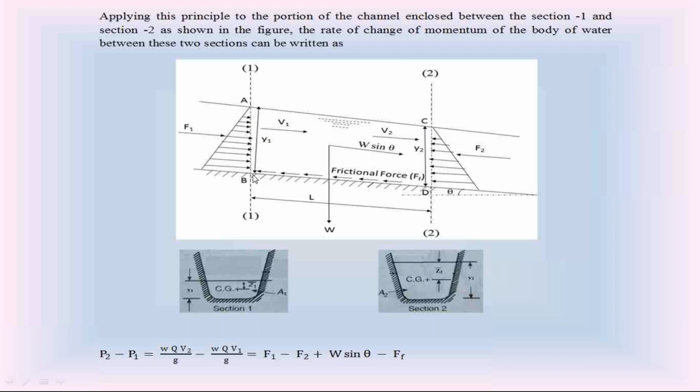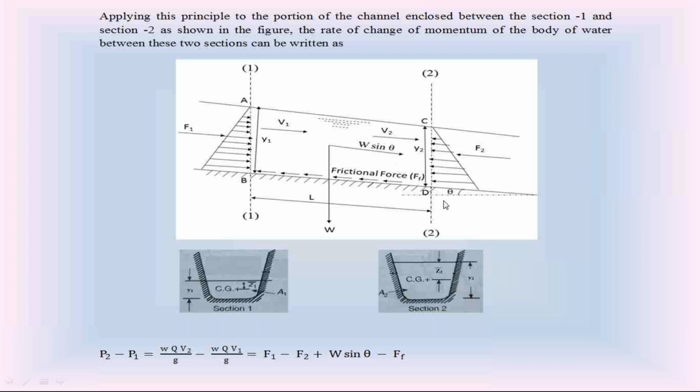This is the channel bottom. We know that in open channels, we have the friction force acting on the channel bottom. Take that friction force as Ff. This is the friction force. Take the water body between section 1 and section 2, and the weight of that water body is W. We resolve this weight into a component in the direction of flow, that is W sin theta.